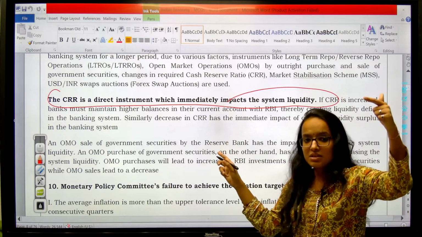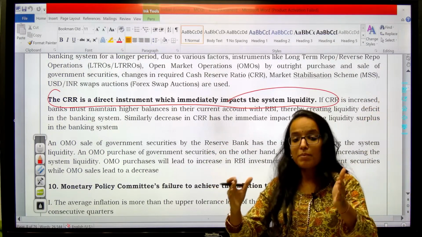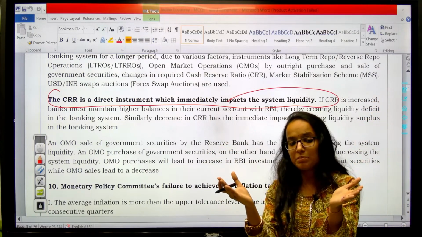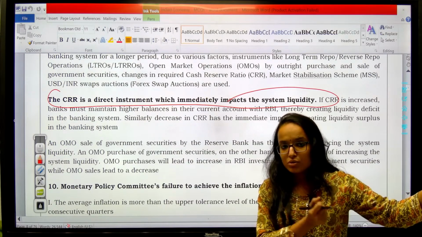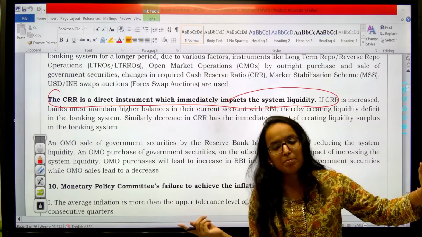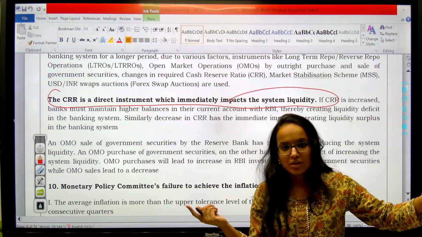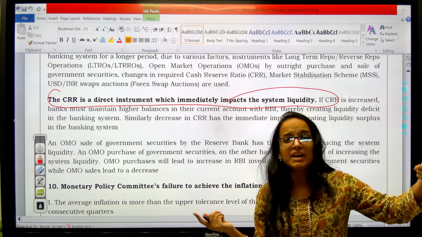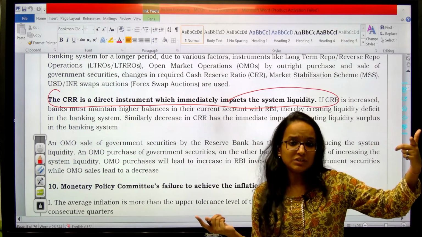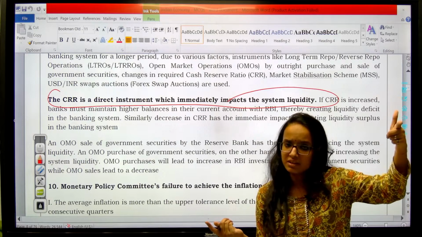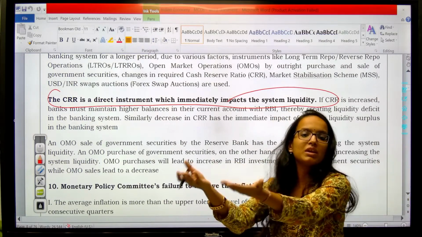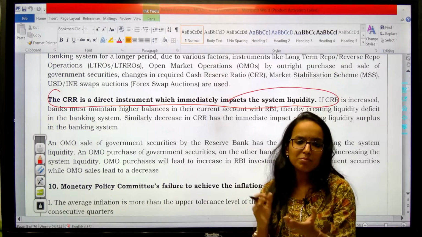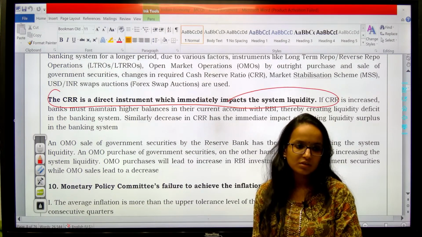Say if CRR is increased, now the bank has to keep more funds out of the total deposits with the RBI, so it cannot lend out of those funds. So its lending activity will be directly impacted during inflation. Getting my point? That's why you see during higher inflationary phases, CRR is increased by the RBI. Clear? So that the bank has less to give as loans into the economy, and that's how money supply will get reduced.